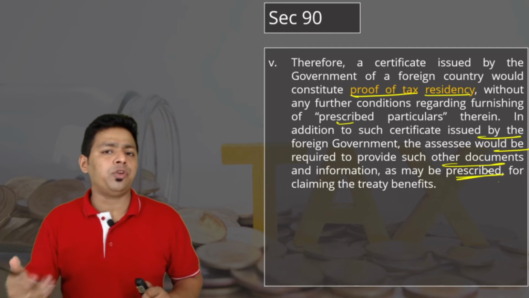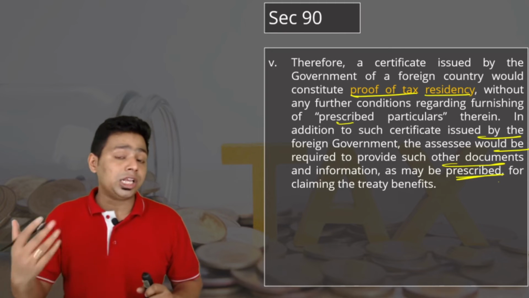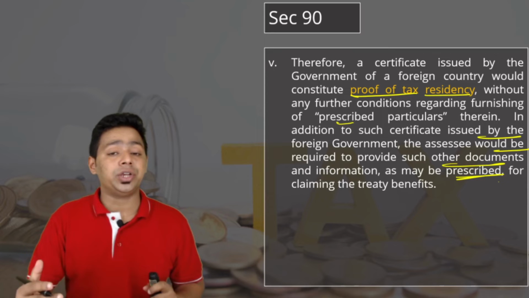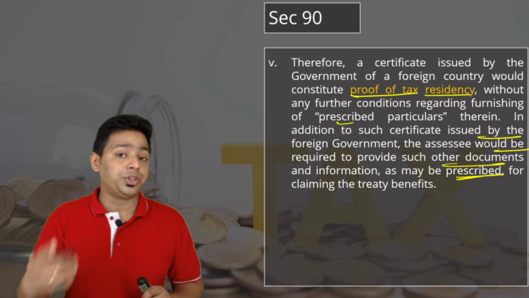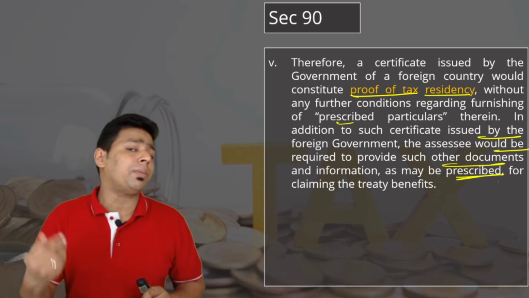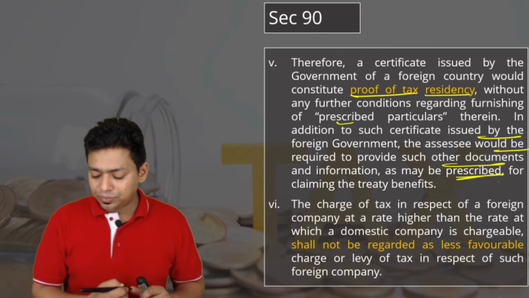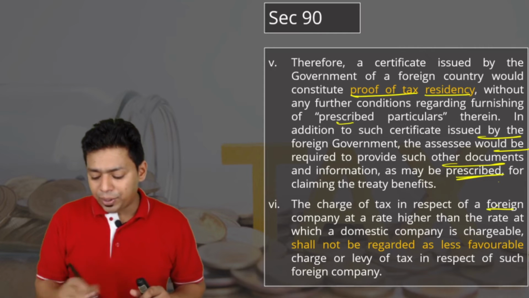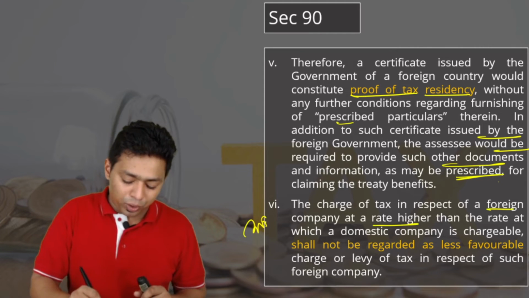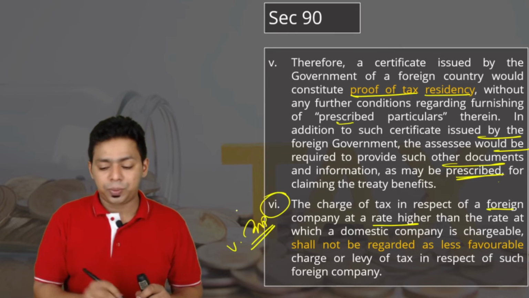So they always demand a few more documents, like a passport. They can ask you to provide it. They may also ask you to provide the unique identification number or unique tax identification number of your country, a permanent resident address in that foreign country. So some other information definitely we can ask. Charge of tax in respect of the foreign company at a rate higher than, very important, mark it, very important. Okay, this is a very important aspect.